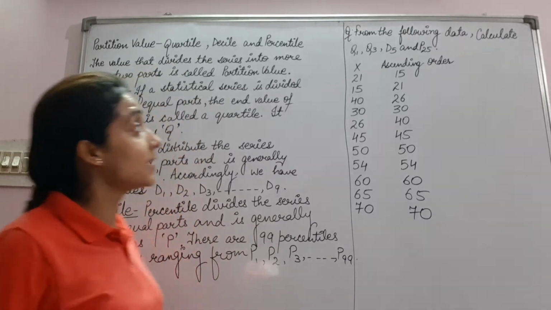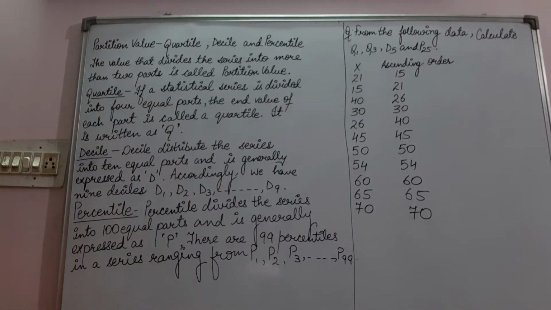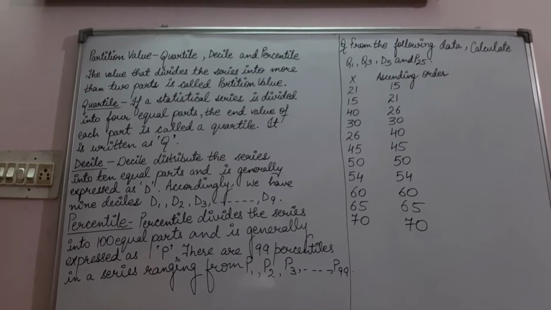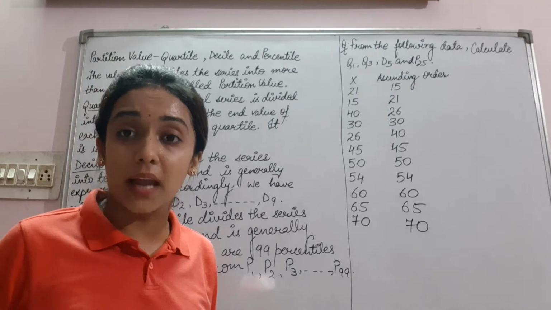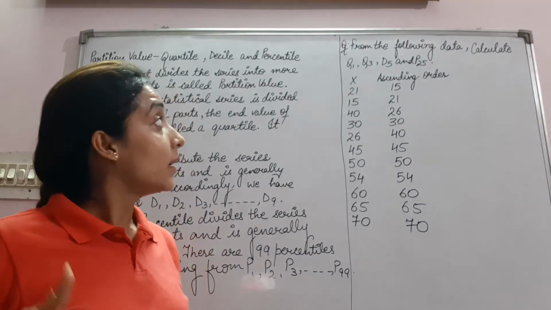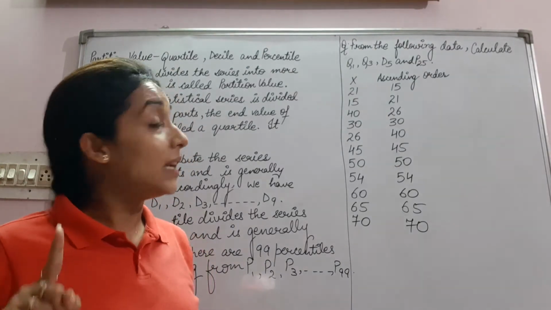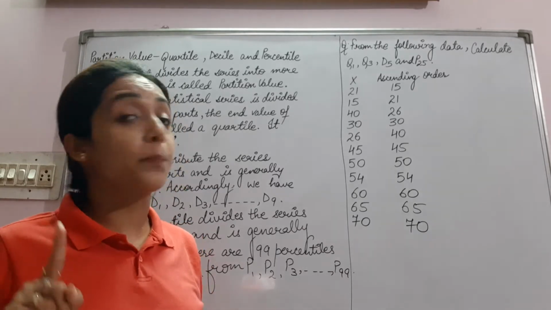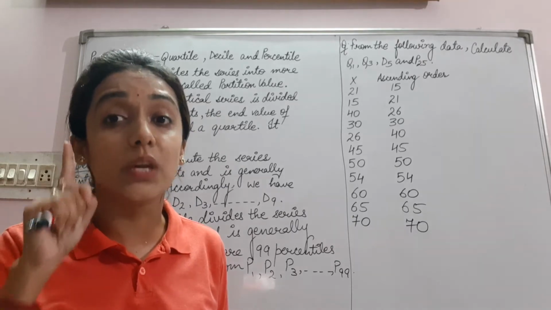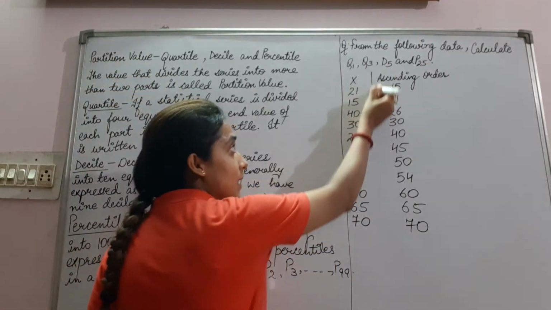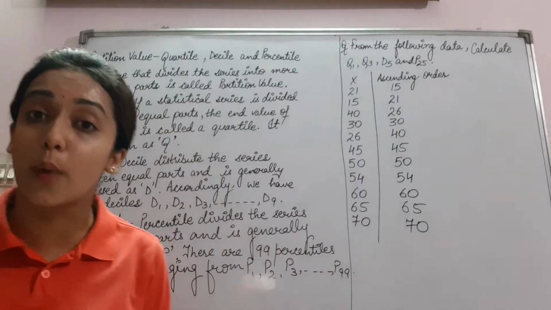First question is, from the following data, calculate Q1, Q3, D5 and P25. What we have to calculate? Q1, Q3, D5 and P25. This is which series? Individual series. Only this was given in the question.